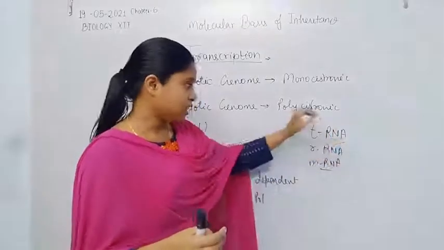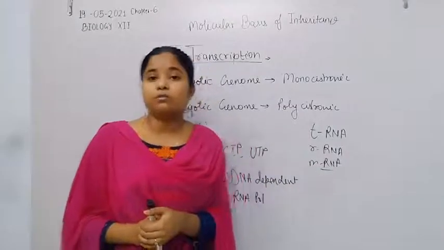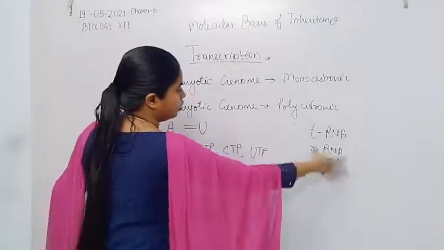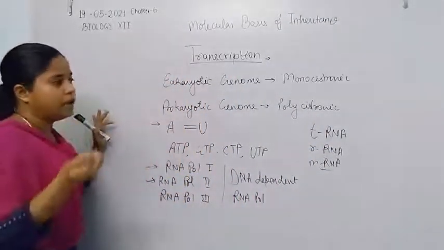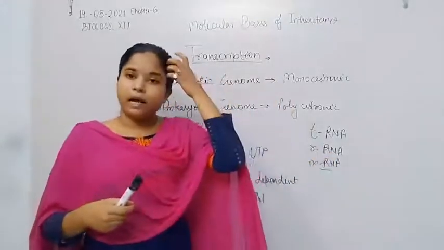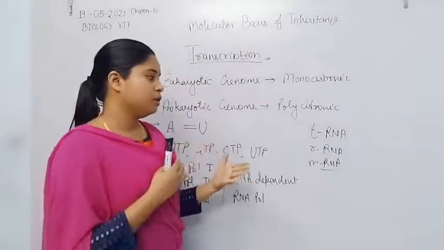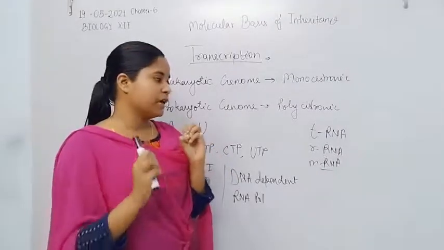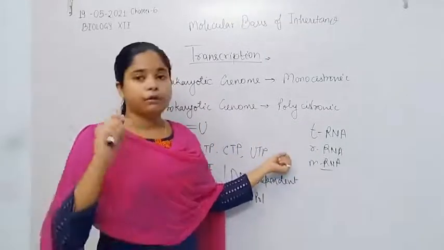Now the tRNA, rRNA and mRNA work together in the protein synthesis process. As we already know, RNA has catalytic properties, so the rRNA catalyzes the bond formation between amino acids, the peptide bond between two amino acids, and the polypeptide chain gets formed after the catalysis.